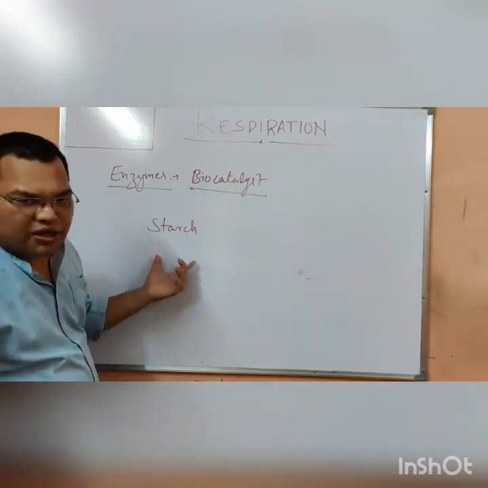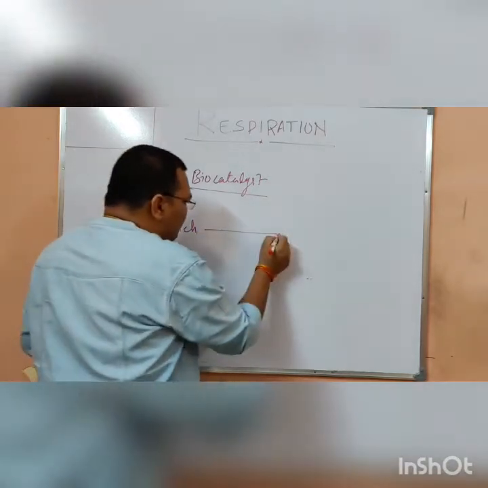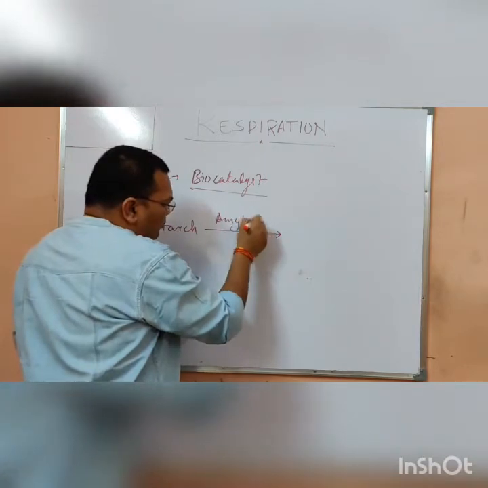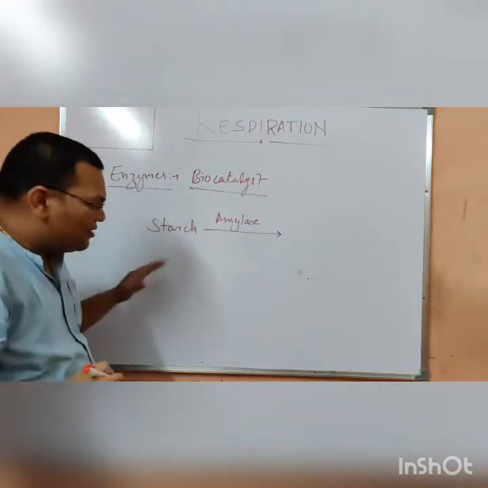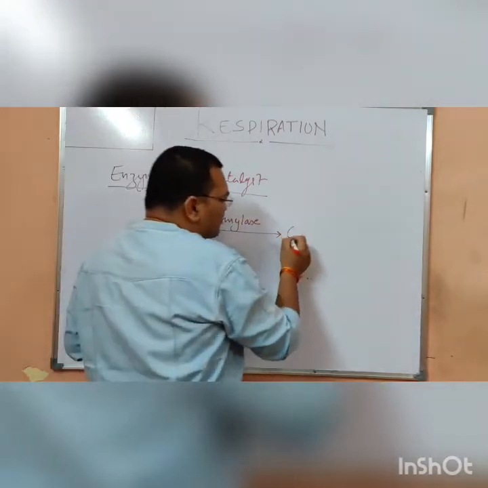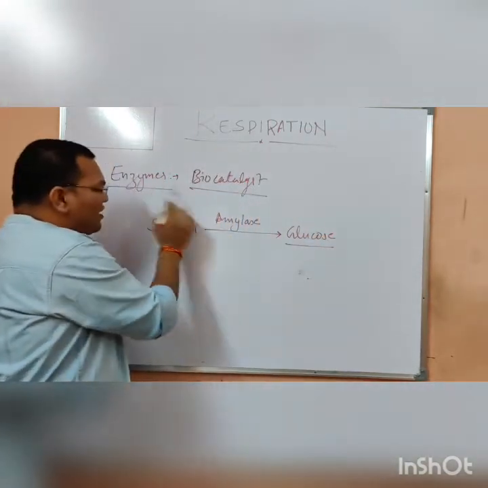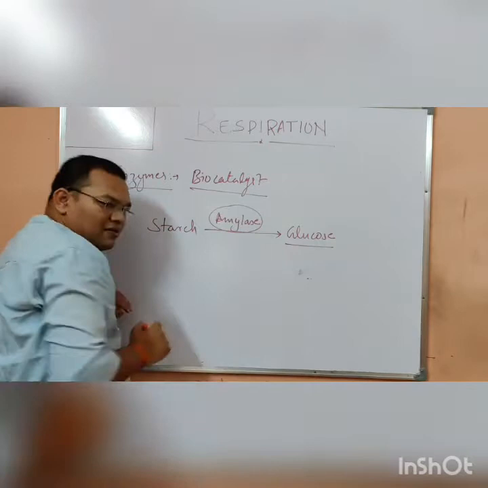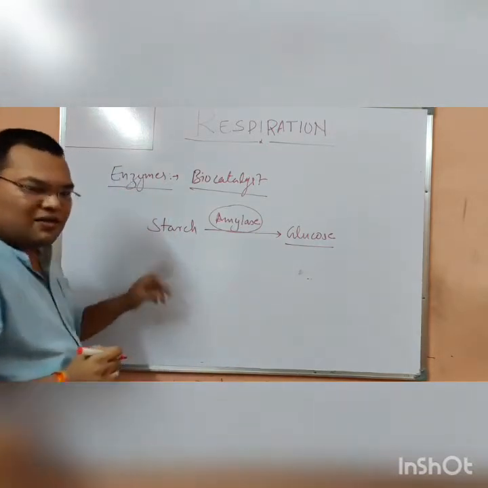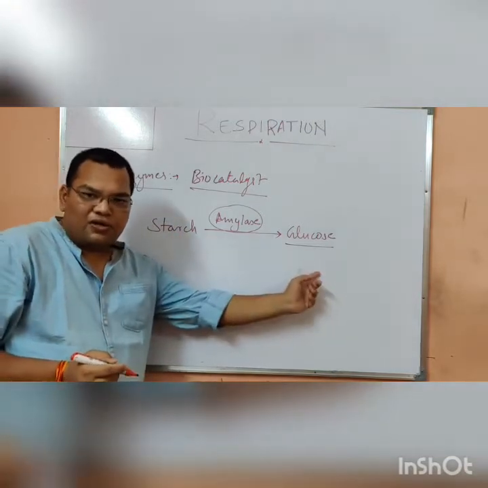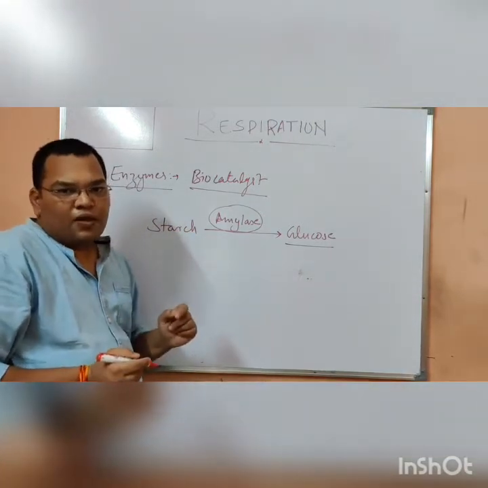Starch is a substrate on which the enzyme amylase acts, and that starch converts into glucose. So here the enzyme is amylase. This starch is the substrate and this glucose is the final product.